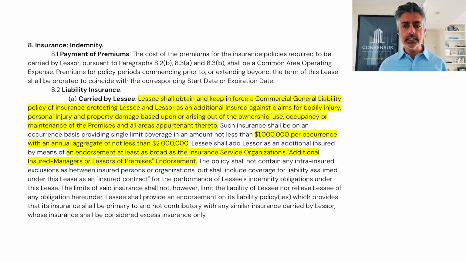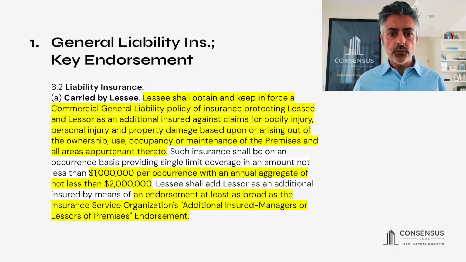Topic 1, general liability insurance and the key endorsement. So paragraph 8 of the AIR CRE lease discusses lessee's insurance requirements. And 8.2a in particular is the liability insurance carried by lessee. So this is how it appears in the AIR CRE lease generally. And now let's zoom in on 8.2a. This sets forth lessee's general liability insurance requirement.